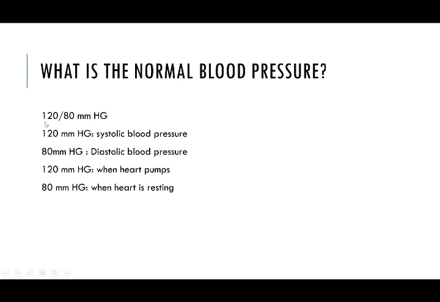The higher pressure represents the systolic pressure and the lower pressure represents the diastolic, that is the pressure during the resting phase of the heart. In a normal healthy adult, this is around 120/80 millimeters of mercury. So our pipeline pressure is normally 120/80 millimeters of mercury.